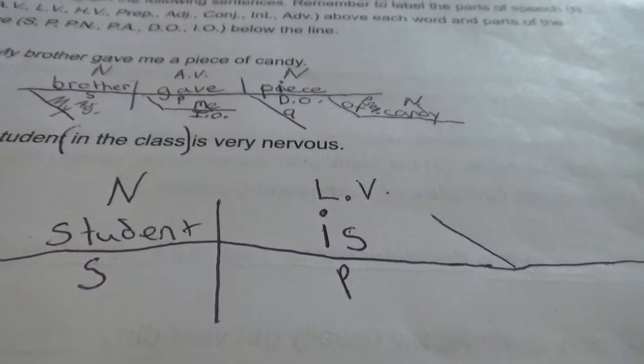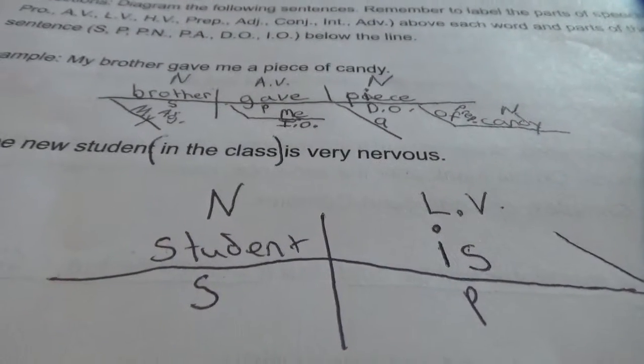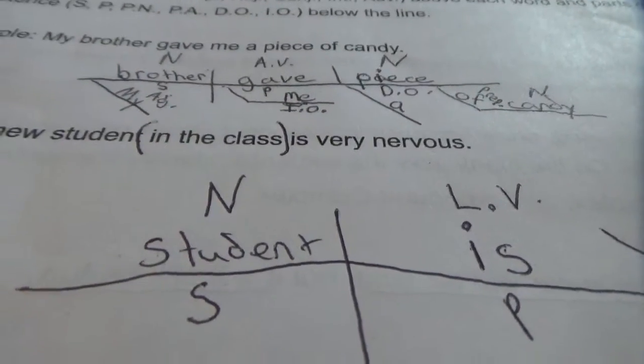So let's see what this linking verb is doing. Student is nervous. Now, we have to decide if nervous is a predicate adjective or a predicate nominative. Now remember, a predicate nominative renames the subject. So it needs to be a noun or a pronoun, because every subject is a noun or a pronoun. So a predicate nominative is a noun or a pronoun. Is nervous a noun or a pronoun? No, it's an adjective. So it's a predicate adjective. It's describing student. What kind of student? Nervous student. So I'm going to write nervous here, and I'm going to put PA under the line for predicate adjective and the part of speech above it, which is adjective.